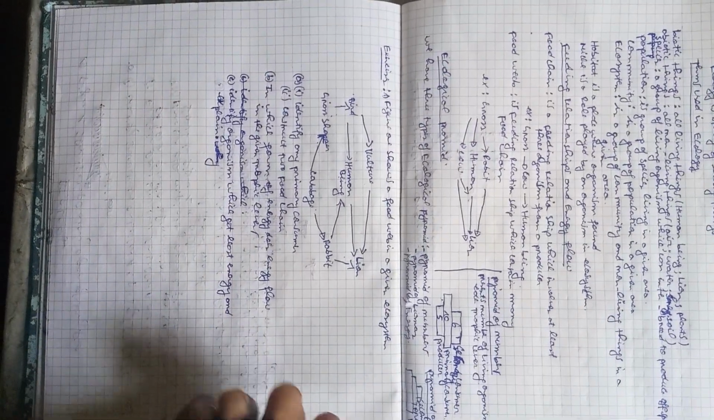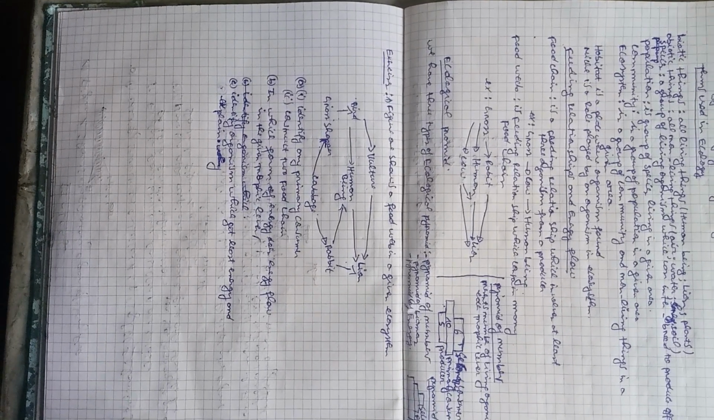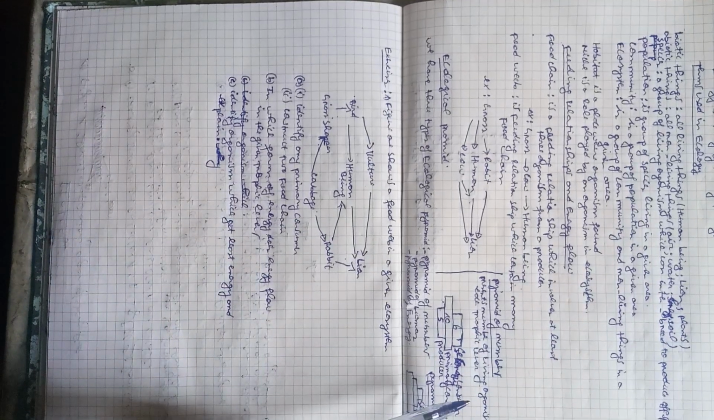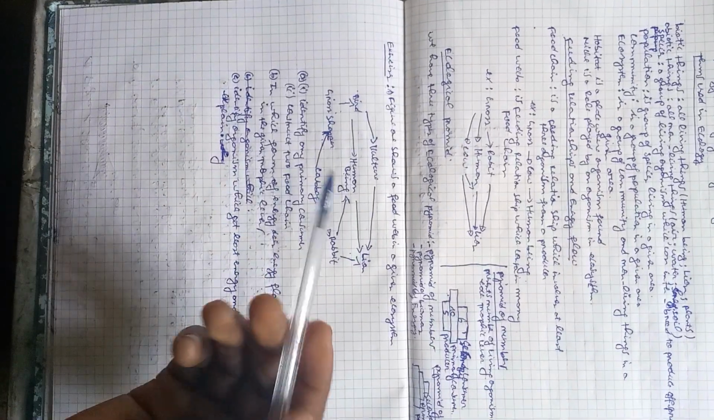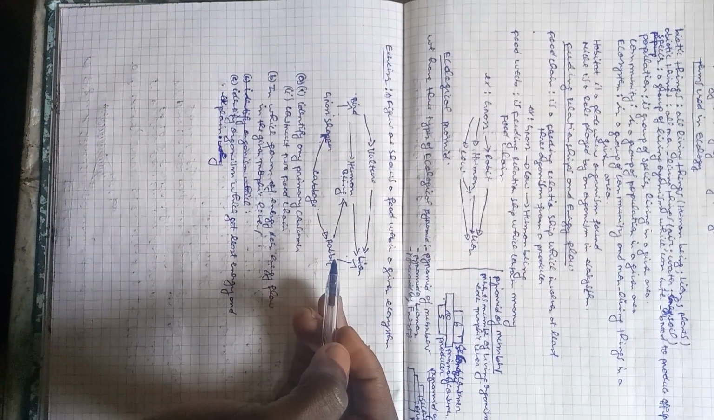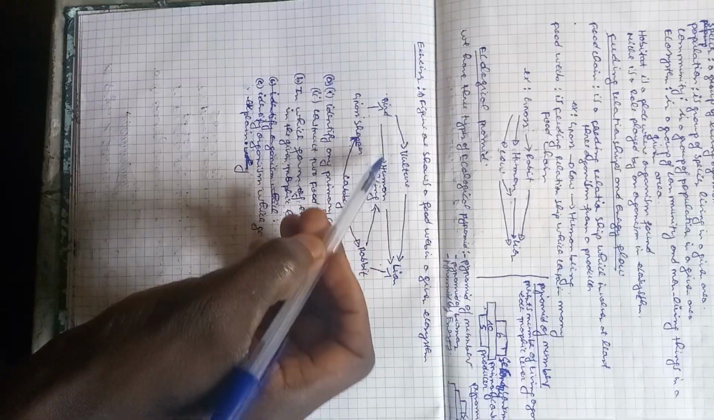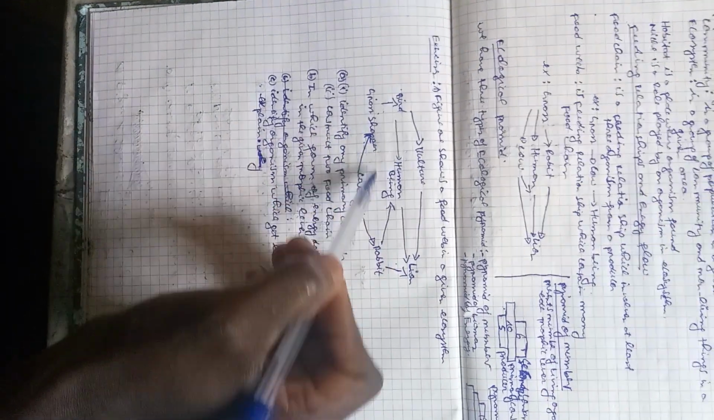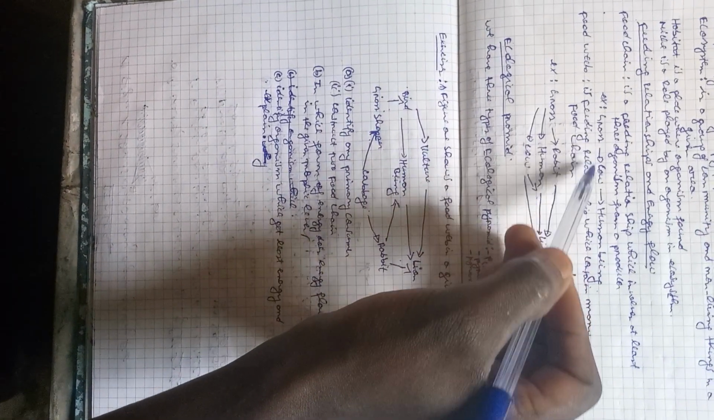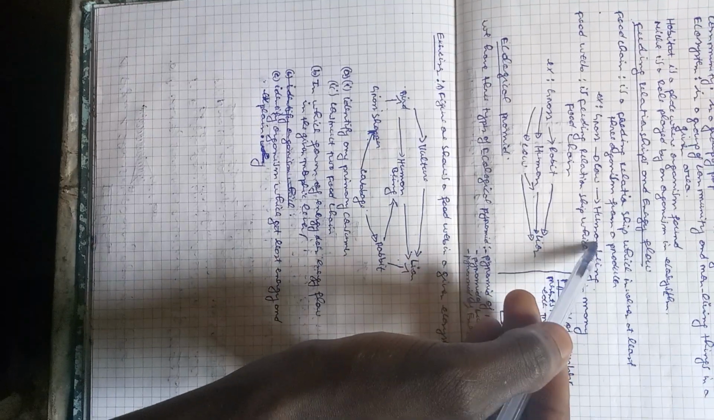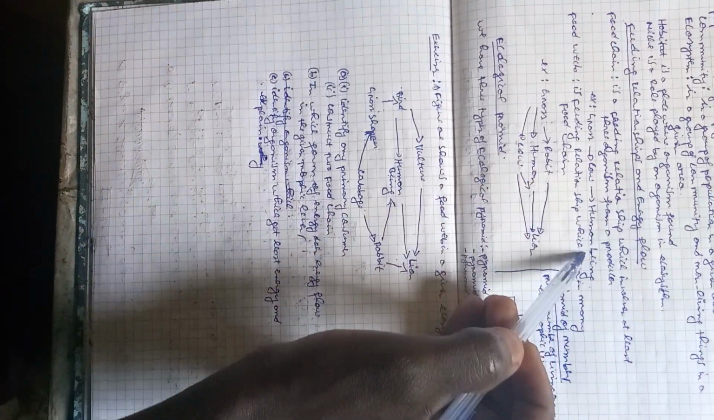Feeding relationship and energy flow. How does energy flow? A food chain is a feeding relationship which involves at least 3 organisms, starting from a producer. An example of a food chain is grass, cow, and human being. Means energy flows from grass to cow to human being.